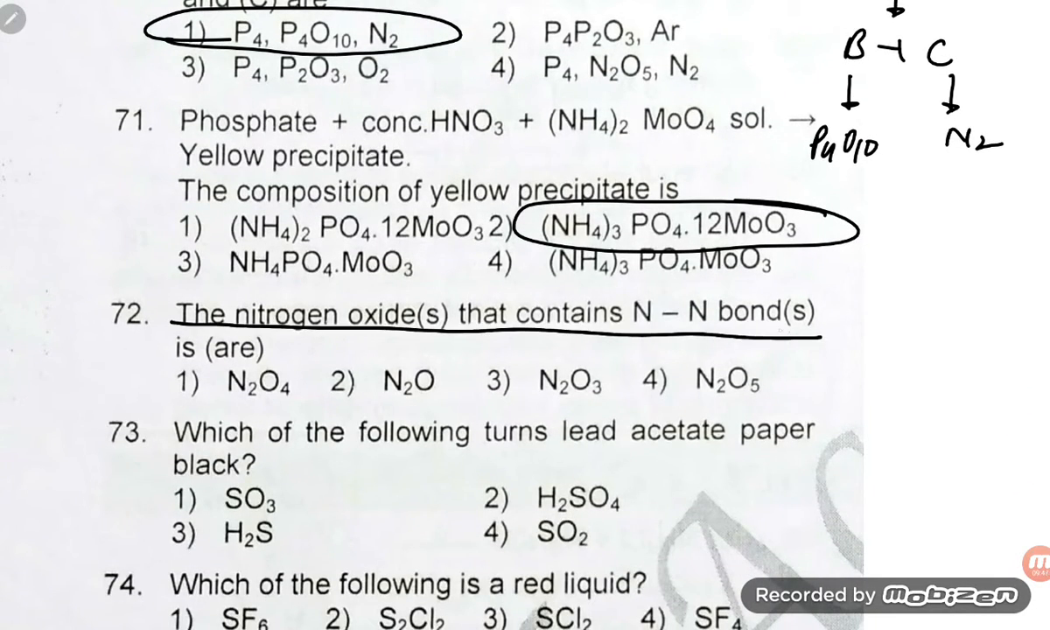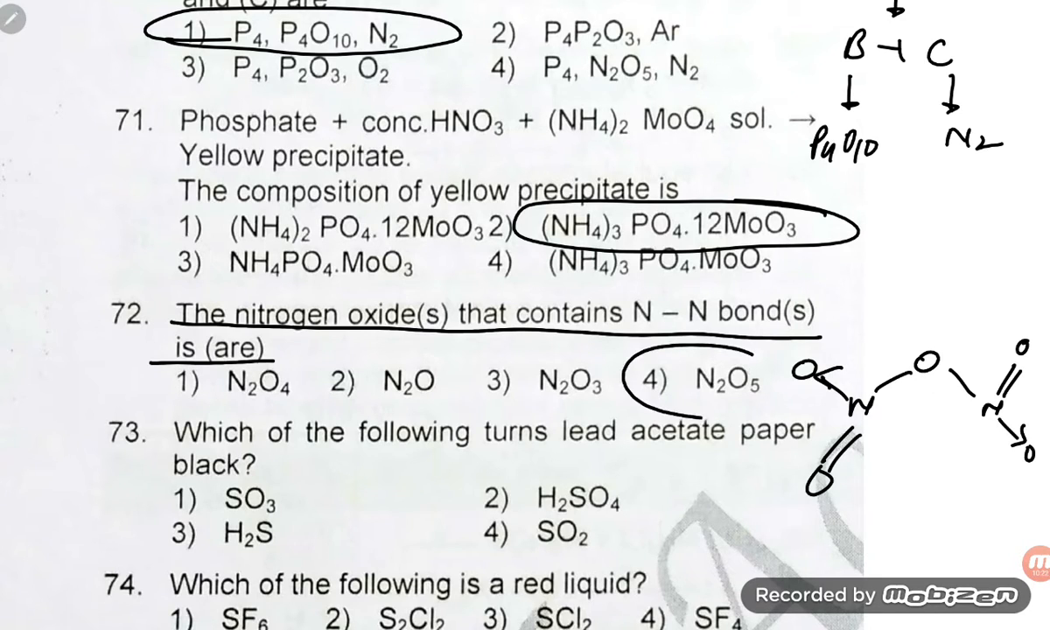The nitrogen oxide that contains an N-O-N bond is, problem number 72: N2O4, N2O, N2O3, N2O5. Which contains the N-O-N bond? That is N2O5. If you see, O, N double bond O, coordinate bond O. So the N-O-N bond is there in N2O5. Option number 4 is correct.